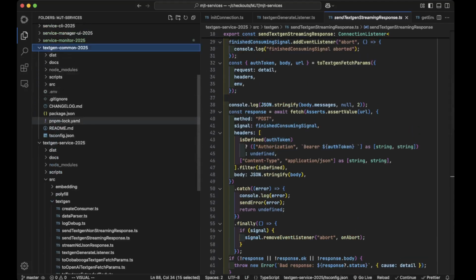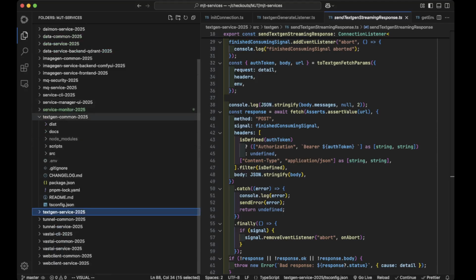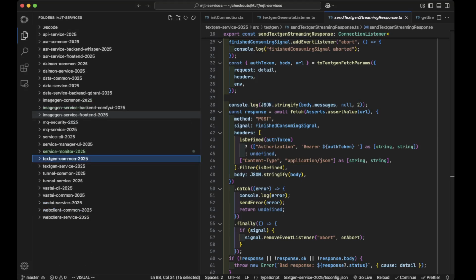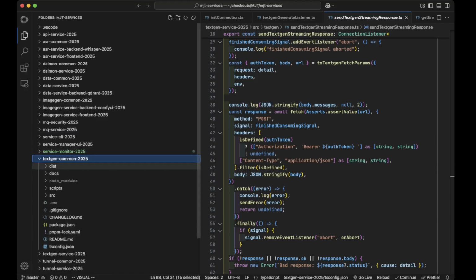So TextGen common. This is another high-level concept: typically you'll see the service and then it has a common right next to it, like tunnel common, tunnel service, data common, data service. So there's usually a pairing for this. In old school Java, there was this thing called an IDL, which stood for Interface Definition Language. It was a mechanism for, just like what it says, describing an interface so that someone else could consume it.